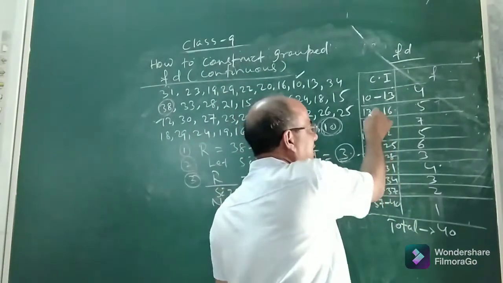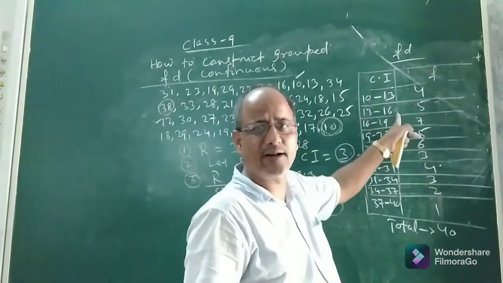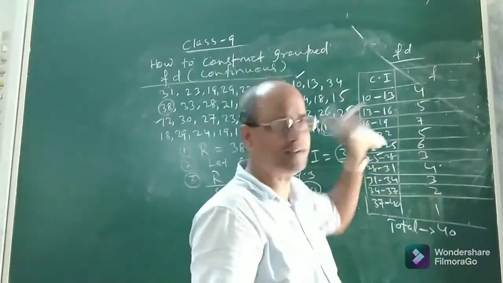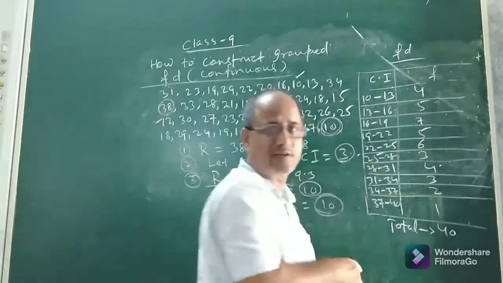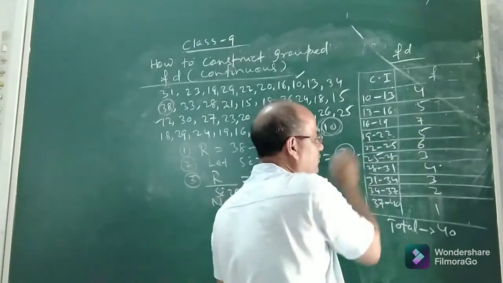So if the upper limit is 30, the lower limit of the next class will definitely be 13. And what will be the next upper limit of the second class? 13, again you add the class size 3. 13 plus 3, 16. You see I have written 13 to 16. Then 16 plus 3, 19. 19 plus 3, 22. 22 plus 3, 25.